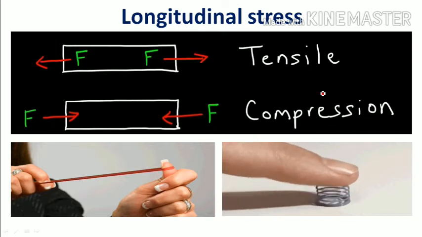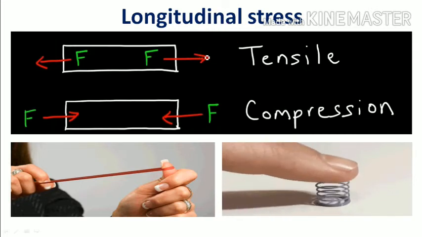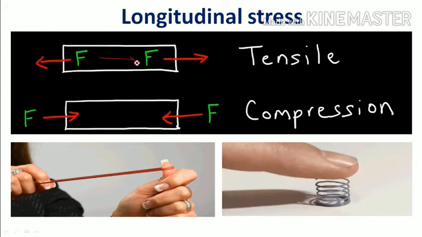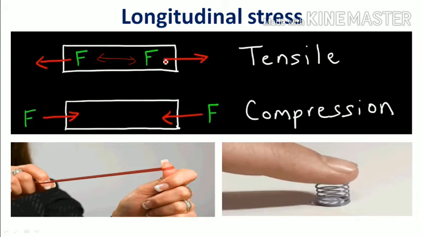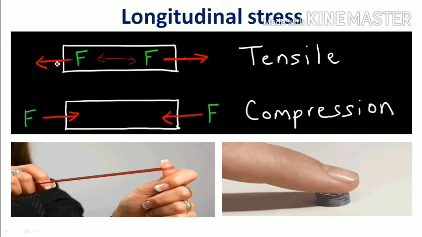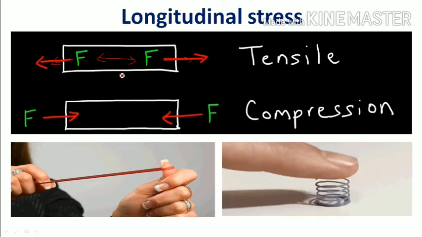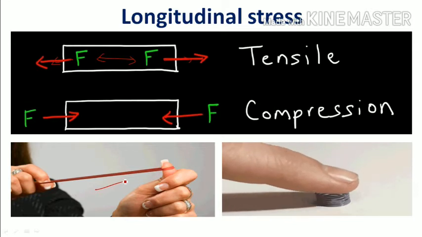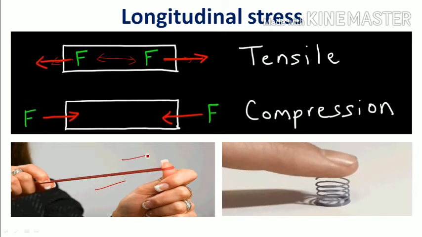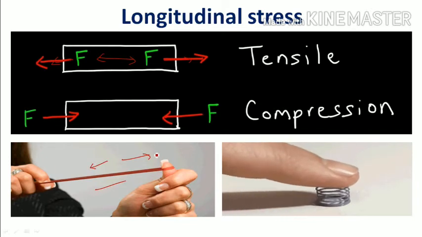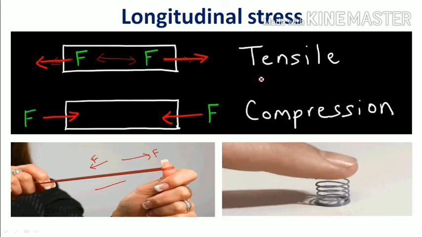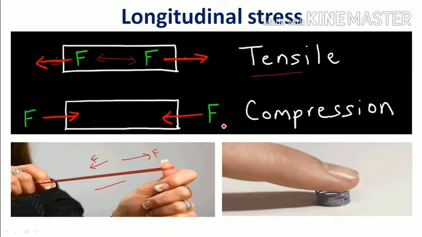Now we will see the stress. You see this is some material. I am applying a force in this direction and in this direction. This is nothing but stretching that particular material. For example, if you take a rubber band and stretch it, automatically we are applying force in these two directions. Correct? So this type of force is known as tensile force. That means if you stretch a body, it is known as tensile force.